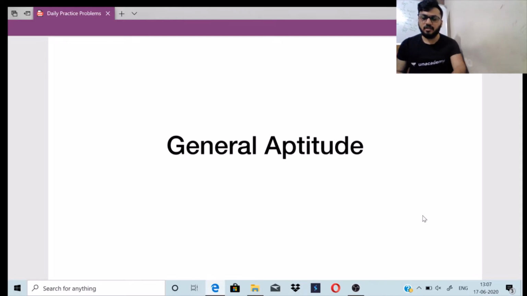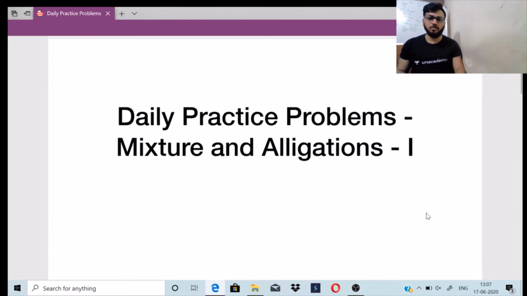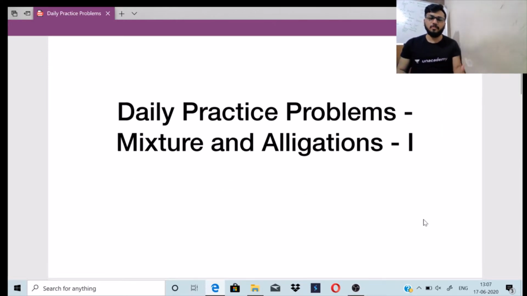mathematics preparation. So I'm back again with the daily practice problems, but this time with a new topic. We did three parts on the ratio and proportions topic, which is a very important subject when you take the numerical ability of general aptitude into consideration. The second most important topic is mixtures and allegations. In mixtures and allegations also, I'll come up with three parts, three videos on daily practice problems. So this is mixtures and allegations part one.